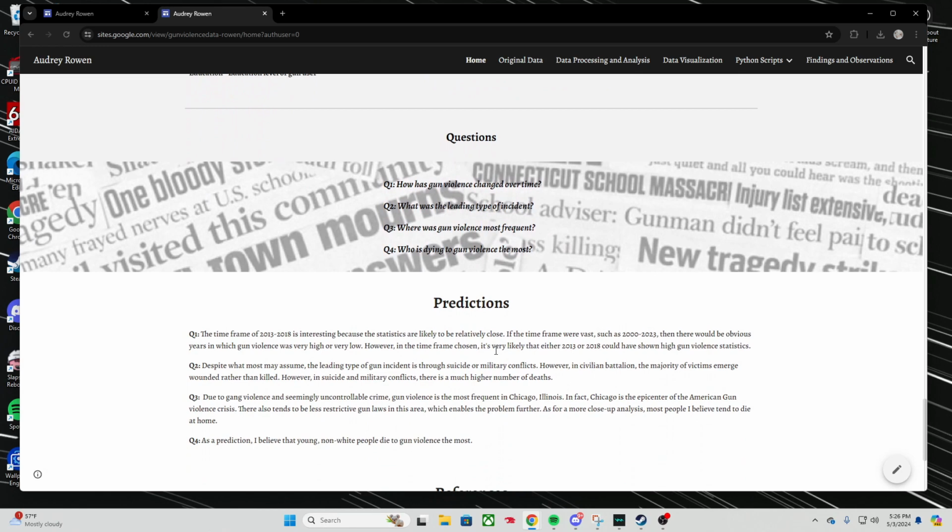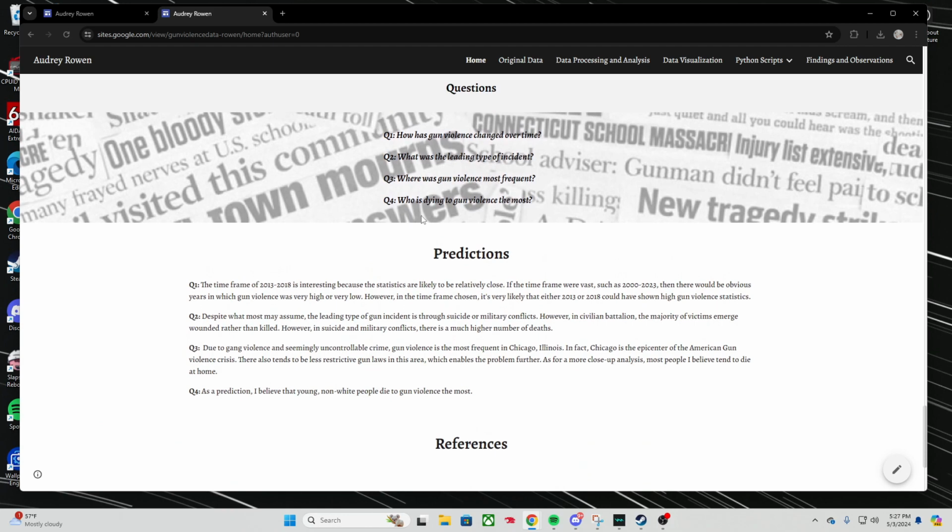As for data-driven questions, the first question is, how has gun violence changed over time? My prediction for this, as we'll find out in the Google Form survey, is that a lot of people thought that gun violence was increasing over time just because it's so prevalent in the news. As for question 2, what was the leading type of incident? My assumption was that it was going to be suicide or military conflicts.